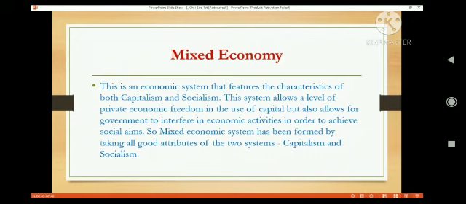So in the mixed economic system, what have we understood? Both private and public sectors work in the economy. Some sectors are governed by the government, and some sectors are regulated by the private sector. So social welfare is ensured by the government, and also due to competition in the private sector, the quality and price of goods are at a socially accepted level. We see in practice that in most countries the economy has turned to a mixed economic system.